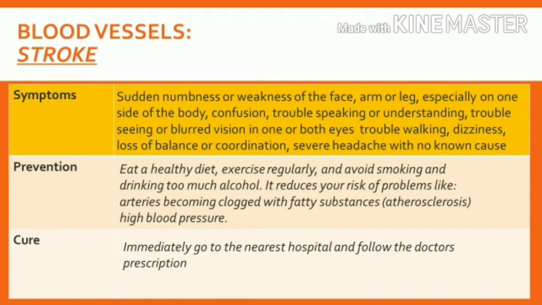Another type of blood vessel disease is stroke, which is commonly experienced by elders. It is a sudden numbness or weakness of the face, arm, leg, especially on one side of the body, confusion, trouble speaking or understanding, trouble seeing or blurred vision in one or both eyes, trouble walking, dizziness, loss of balance or coordination, and severe headache. The following are the prevention and cure of stroke.